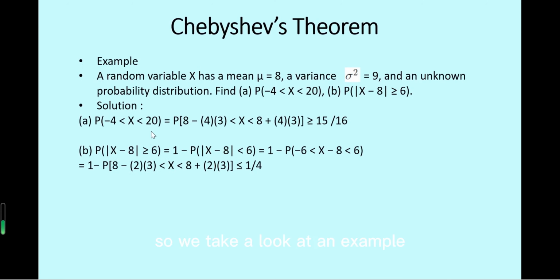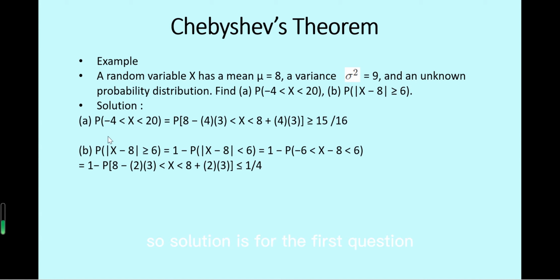So we take a look at an example. A random variable x has a mean equal to 8, a variance equal to 9, and an unknown probability distribution. The question is, first, find the probability of x between minus 4 and 20. And second, the probability that the absolute value of x minus 8 is larger than or equal to 6.